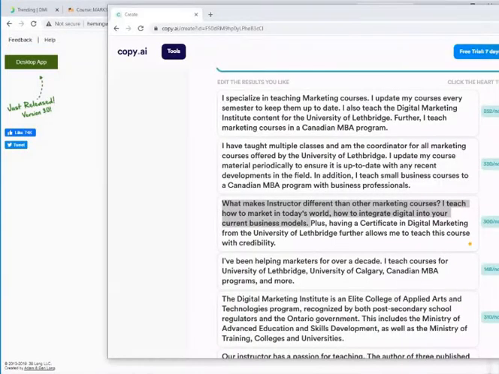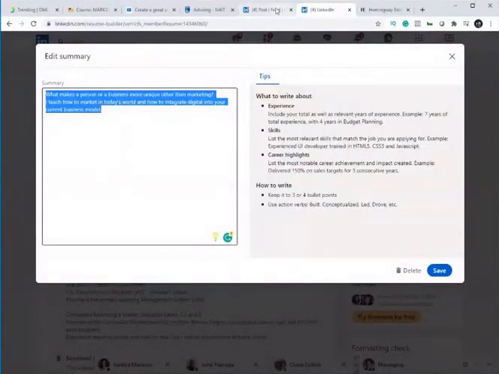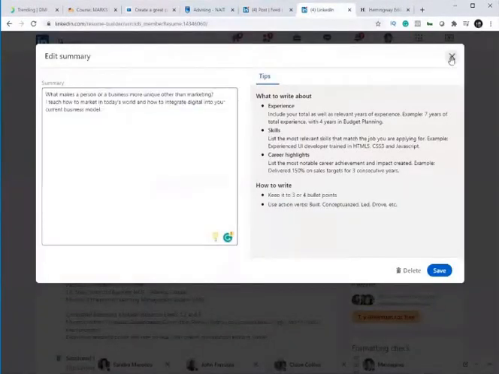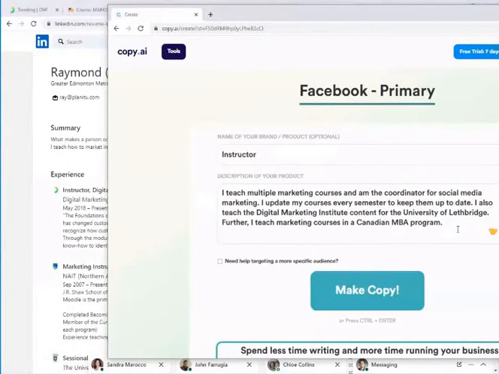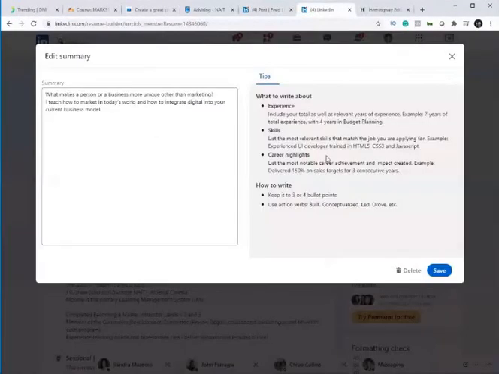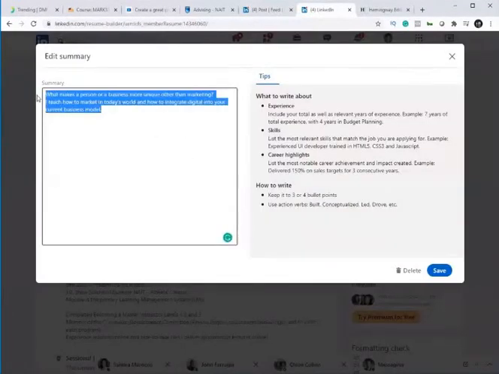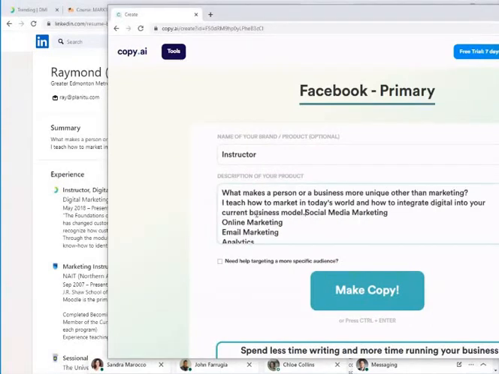Now, probably what I should be doing is going back to our LinkedIn profile that we saw. So I'm going to exit out of this, going back to the suggested keywords, and maybe adding in some of these keywords. I'm going to try this as an experiment. I haven't tried this before, so you guys are my experiment. Welcome aboard. So I'm going to just hit Control-C. I'm going to put these things in here. I'm going to put them above, maybe. Control-V.